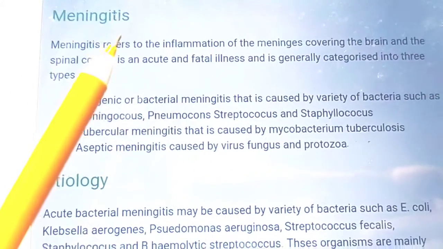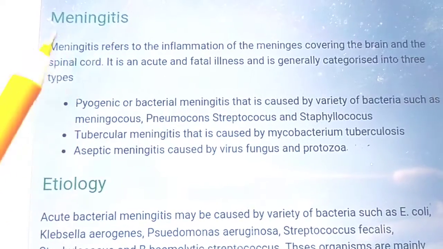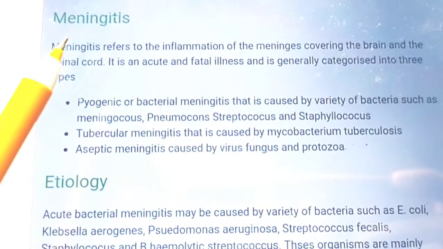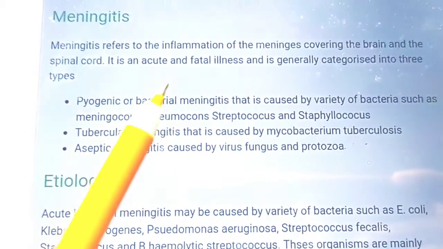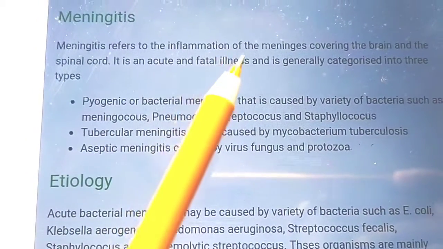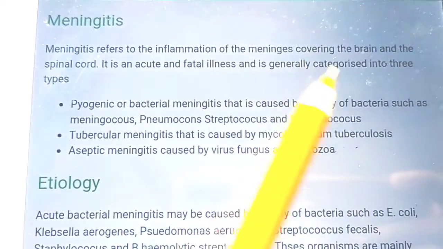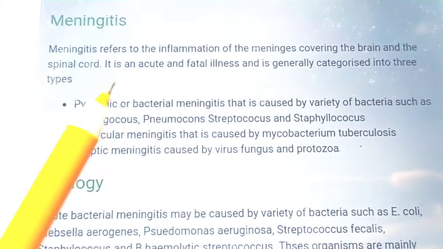The first one is meningitis. Itis means inflammation, and meningitis means inflammation of the meninges. Meningitis refers to the inflammation of the meninges that cover the brain and the spinal cord.